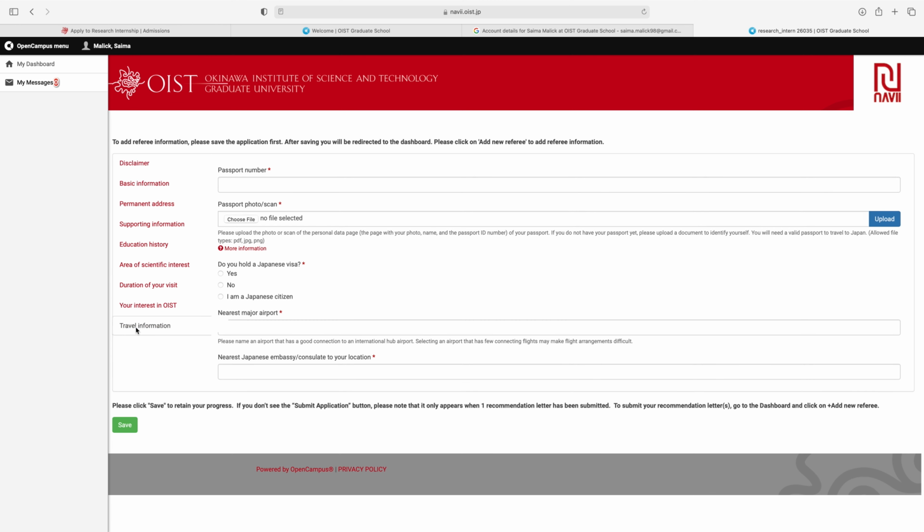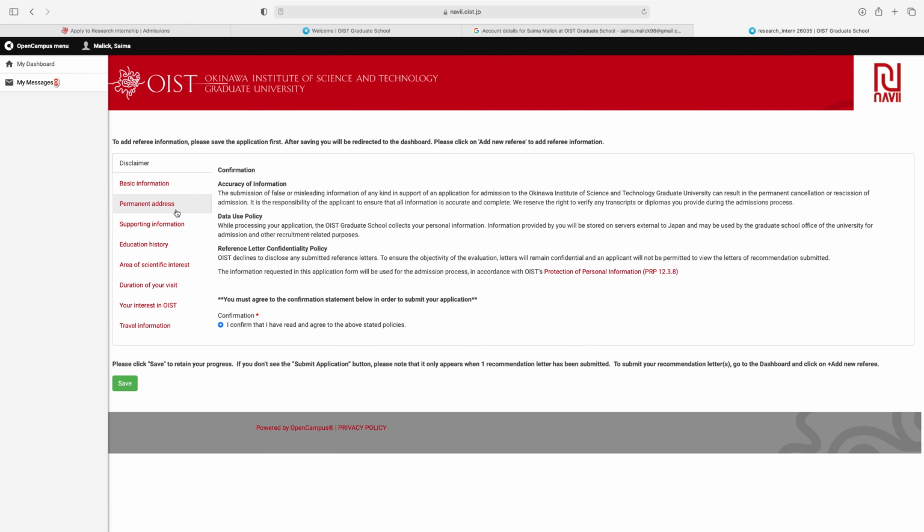The last is travel information. In travel information, first is passport number. Write your passport number, upload your passport photo, scan the file of your passport and do you hold a Japanese visa, yes, no, or third option is I am a Japanese citizen. Next is nearest major airport. So write the name of nearest airport. Next is nearest Japanese embassy or consulate to your location. So write the name of the Japanese embassy and then click on save.